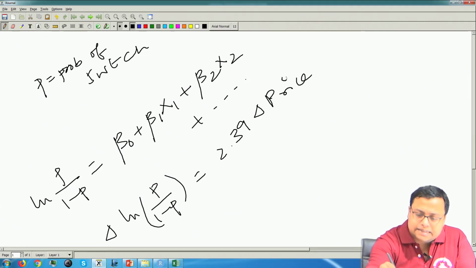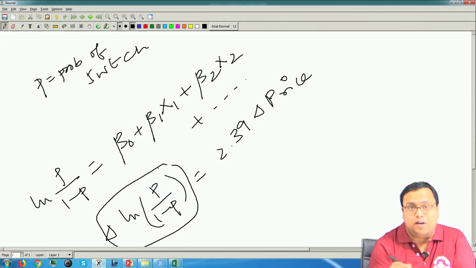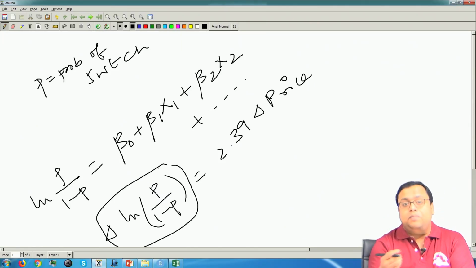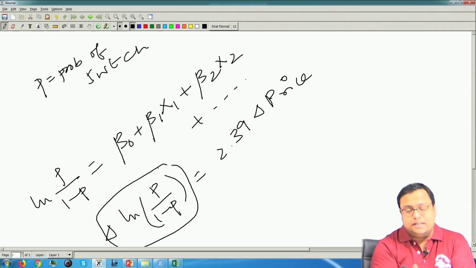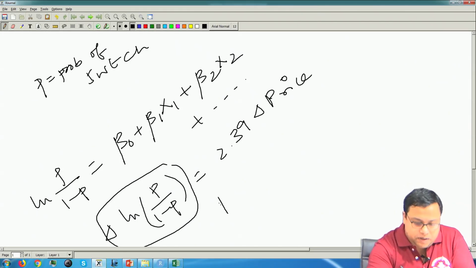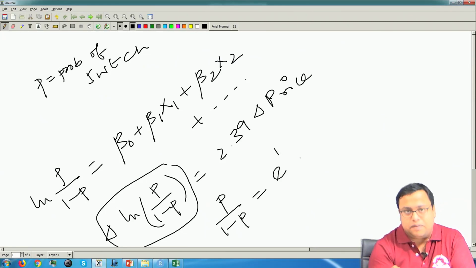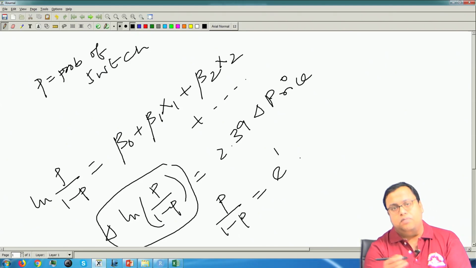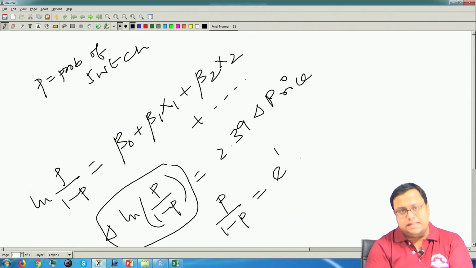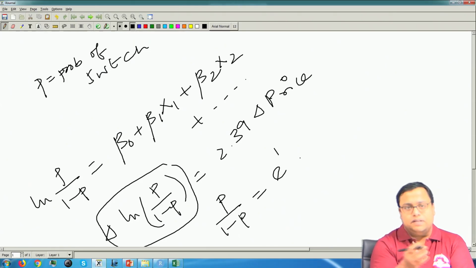So, if price increases by 1 unit, and then the probability, how much it increases, you have to calculate that. If this increases by 1 unit, then P/(1-P) increases by e to the power of that much. Then what is the formula for P, how much P increases, what was the P before and what is the P now, is something that you have to understand.